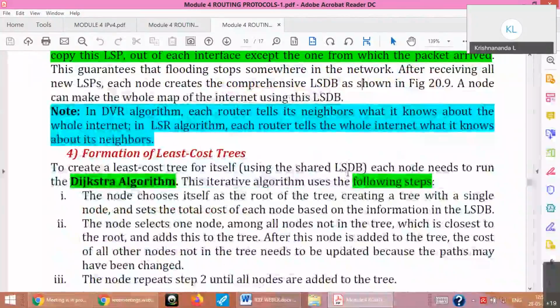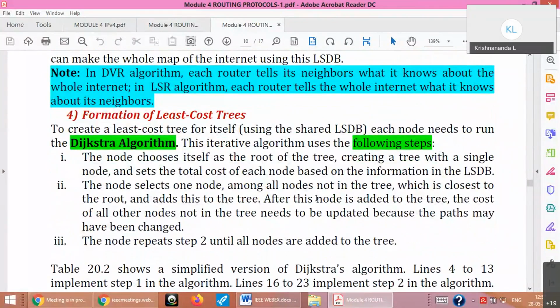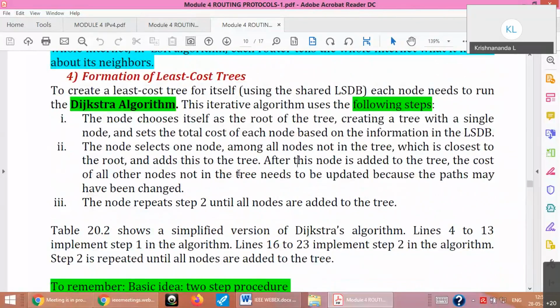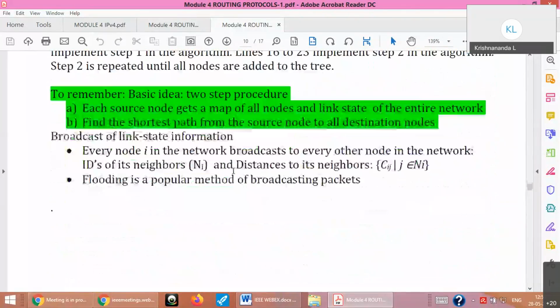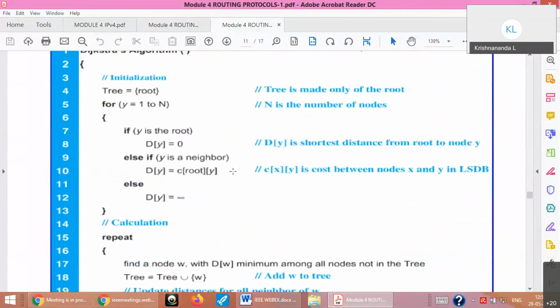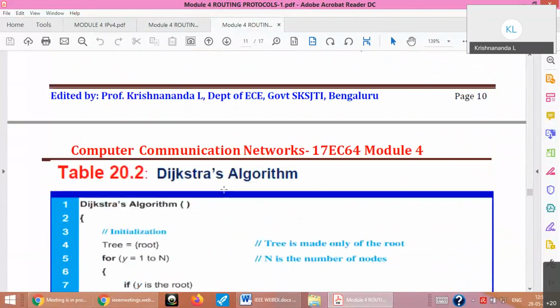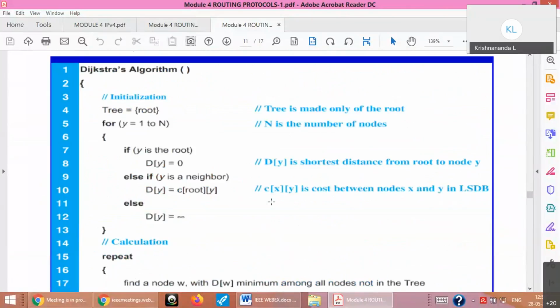This note I have given just to illustrate the difference between DVR and LSR. The fourth step, after creating the LSDB, is to create the least cost tree. What is the meaning of least cost tree? From one node or one router, we should be able to reach all other routers in the network with least cost. That is done using the Dijkstra algorithm. I have added 1 or 2 steps of theory just to memorize this. But if they ask you only the Dijkstra algorithm, write only this much and explain in your own sentences, or you can use whatever I have given earlier.